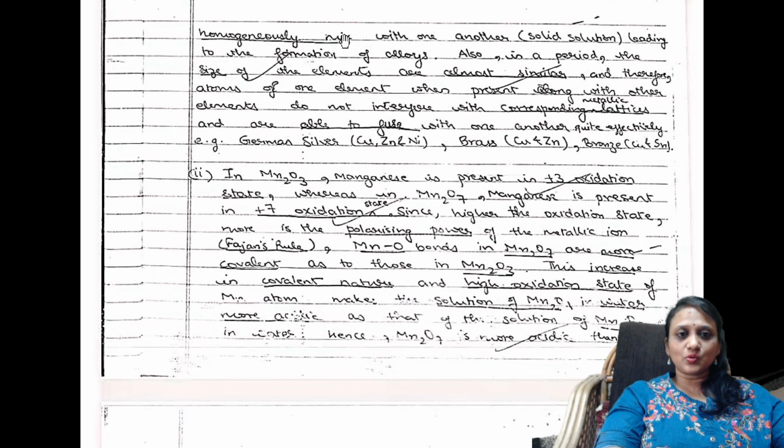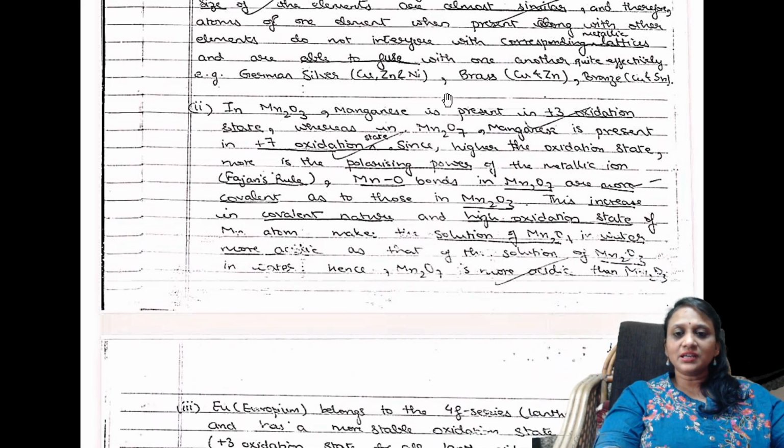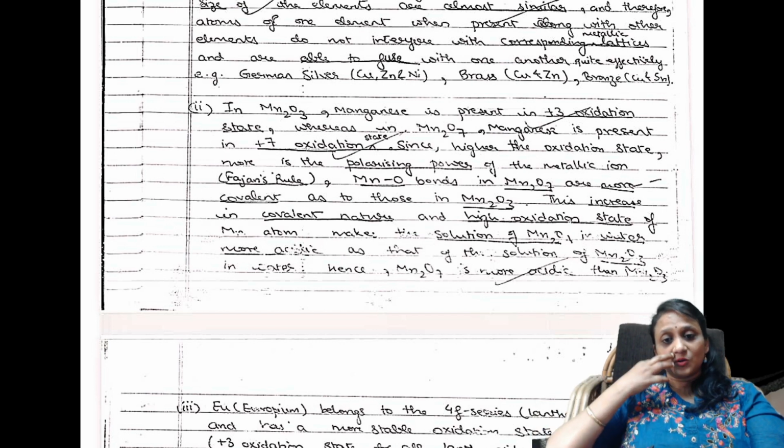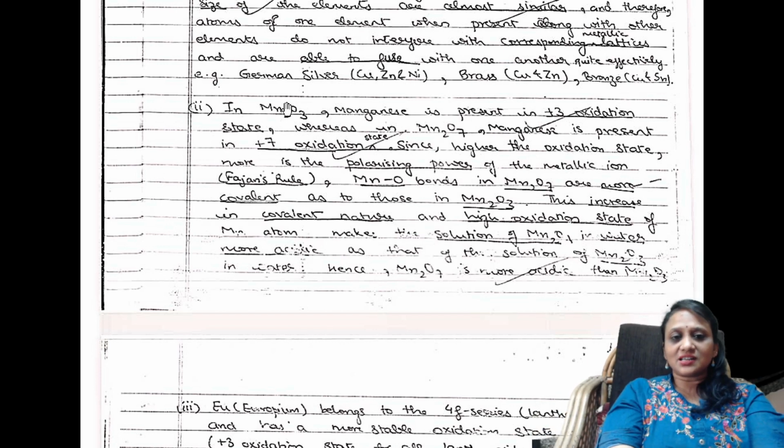Okay, right. So they've asked one particular thing here, that is manganese is present in +3 oxidation state in this case, and in some it is present as +7 oxidation state. Explain the polarizing power of the metal ion. So perfectly the answer is started. MnO2 here, what is the charge? Mn2O7, what is the charge? Okay, then this is what is important. Higher the oxidation state, more is the polarizing power. You need to underline this word. Higher is the oxidation state, +7, more is the polarizing power. That's all. You write it in points also, it will do.